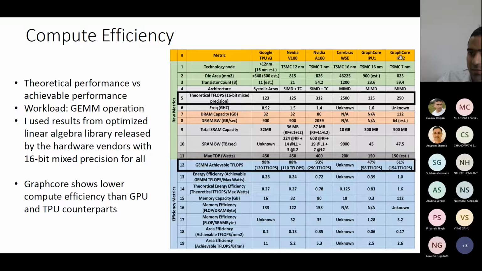But the limitation of Graphcore is that it has lower compute efficiency than GPU and TPU. Only 61% here, whereas here you have more than 90%.